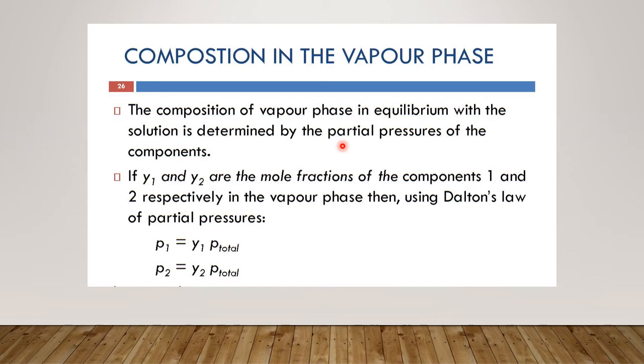But if you are asked to find out the mole fractions of the components in vapor phase, then we can simply apply Dalton's law. And if you remember, what was Dalton's law? Another form of Dalton's law was that mole fraction of the component is equal to partial pressure of the component divided by the total pressure. So Y1 and Y2 here represent the mole fractions of the components when they are in the vapor phase, and chi1 and chi2 were the mole fractions of the components when they were present in the solution phase.